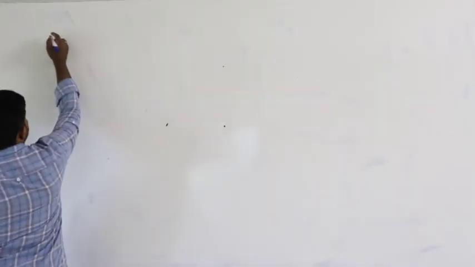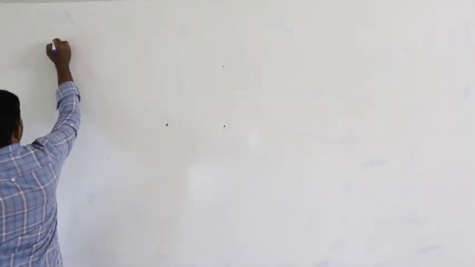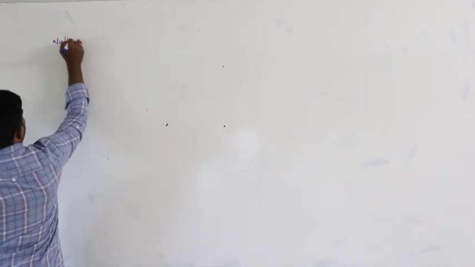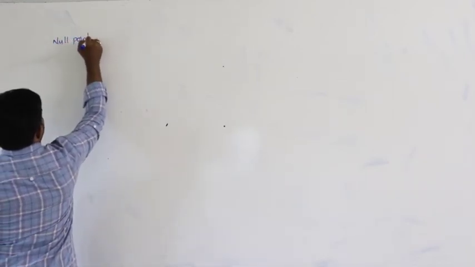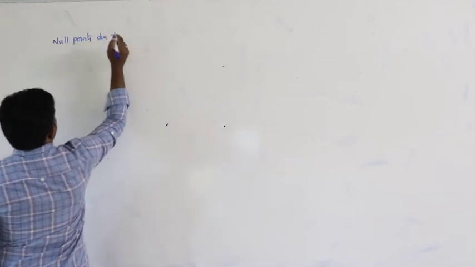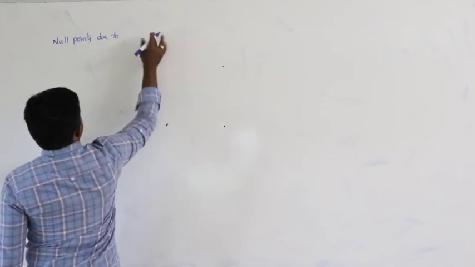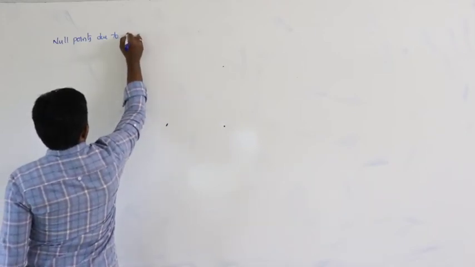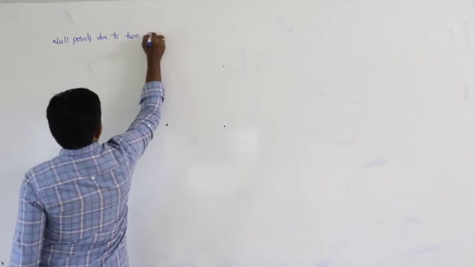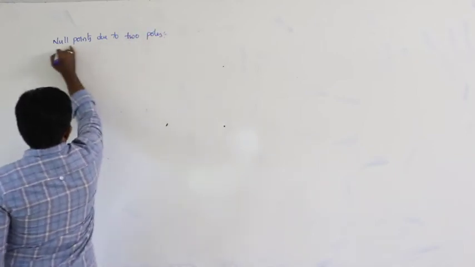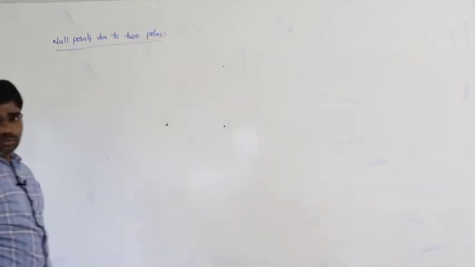So, next, null points. Null points due to two poles.